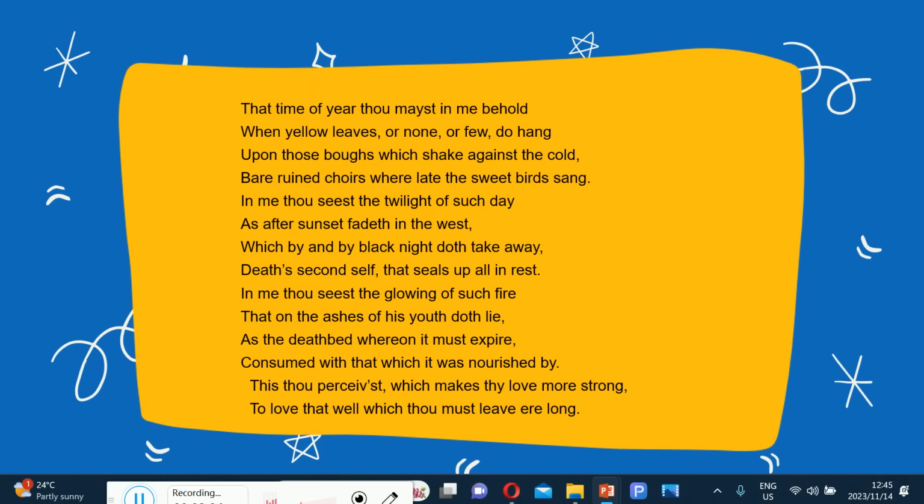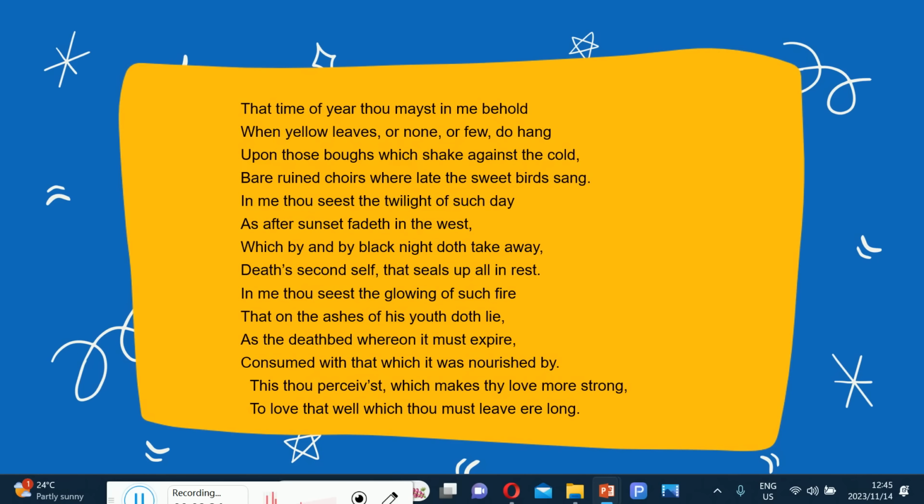Now the sonnet reads as follows. That time of year thou mayst in me behold, when yellow leaves or none or few do hang upon those boughs which shake against the cold, bare ruined choirs where late the sweet bird sung. In me thou seest the twilight of such a day, as after a sunset fadeth in the west, which by and by black night doth take away, death's second self, that seals up all in rest.